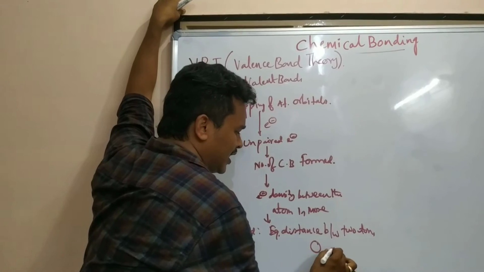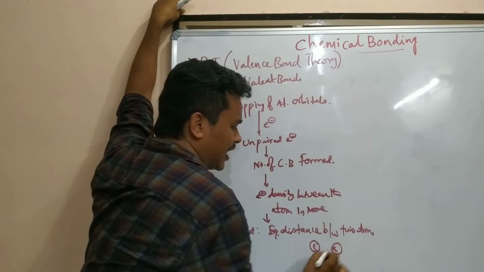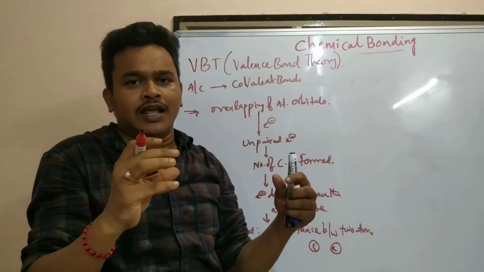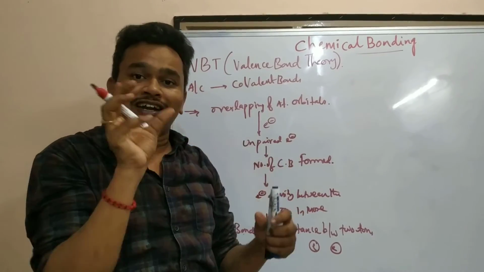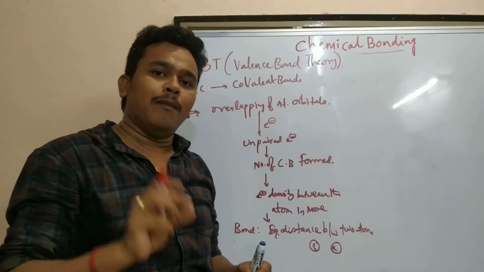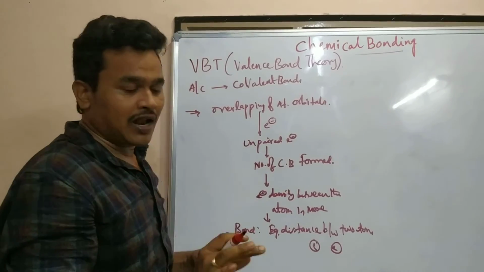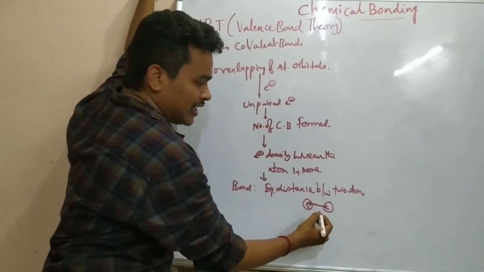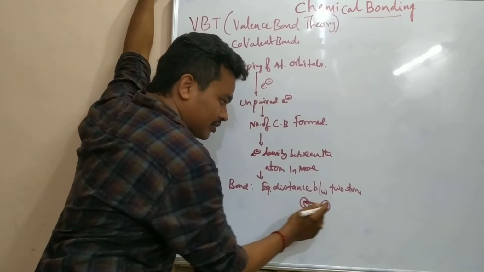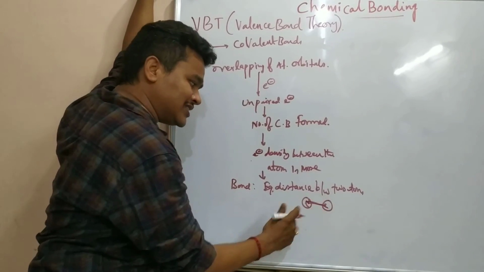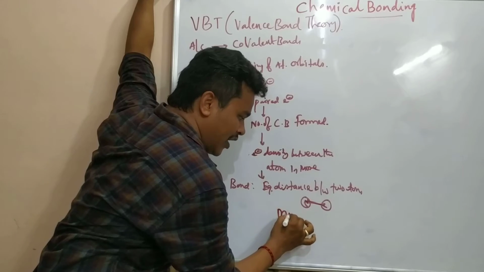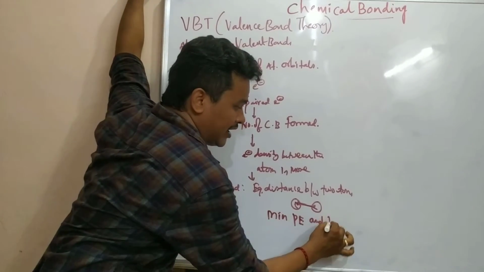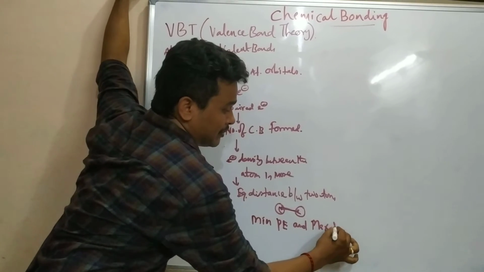Here one atom is there, and here another atom is there. They are coming with their electrons, moving here and there, maintaining an equilibrium distance. That distance we call the bond length. At the spot where they stop, that is the bond length. They adjust in such a way that they get minimum potential energy and maximum stability.